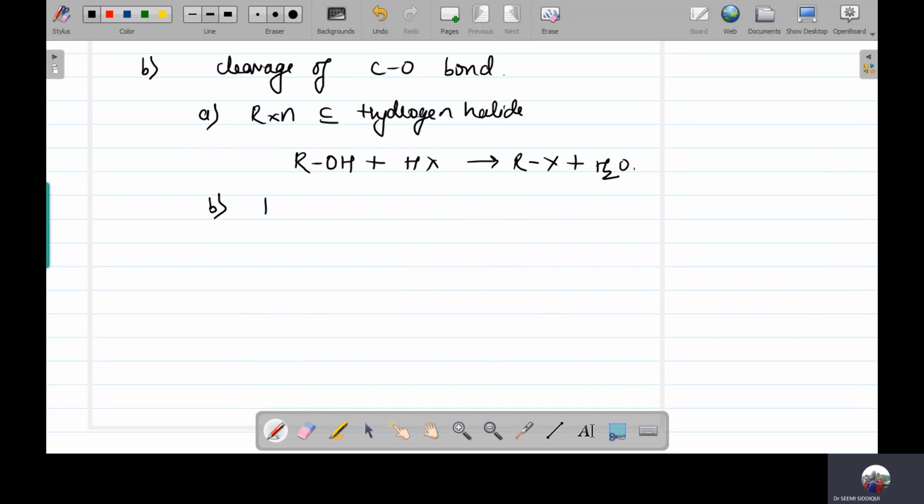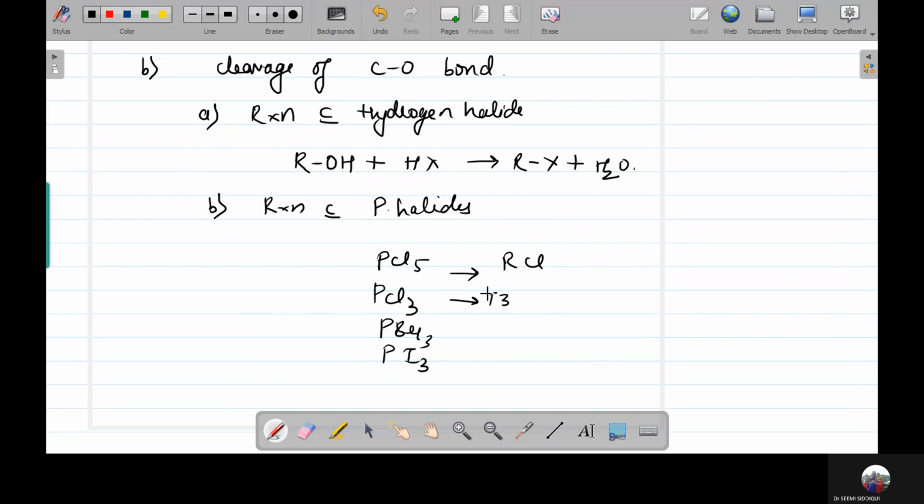Then we can have the reaction with the phosphorus halides, like yesterday we already did PCl5, PCl3, PBr3, PI3. With all these, we are going to have the alkyl halide over here when all of them react with the alcoholic group.